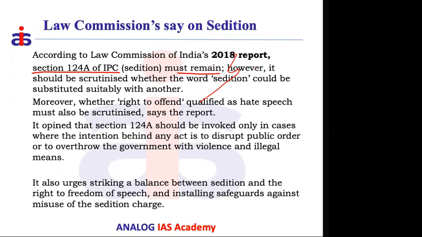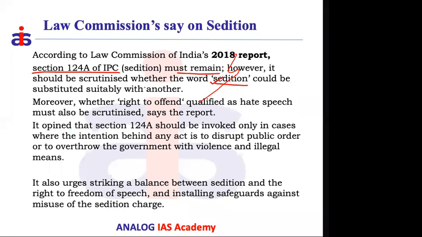However, it should be examined whether the word could be substituted suitably with another, because sedition says that whatever the given individuals commit, it looks like an extreme form of crime, but this is not so. So the provision called 124A should be there, but whether we can use the word sedition or whether we have to replace it with any other word, that we have to discuss, right?